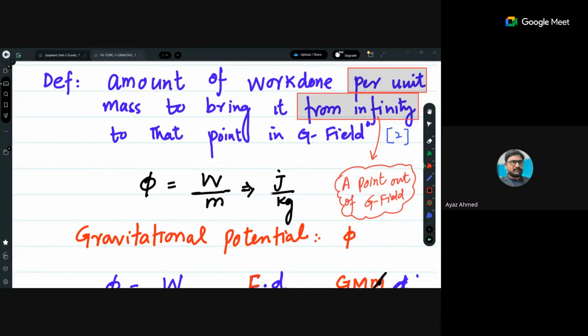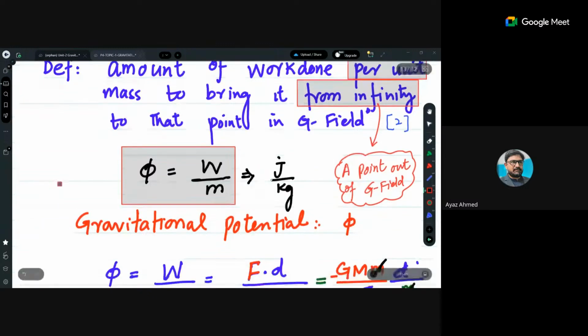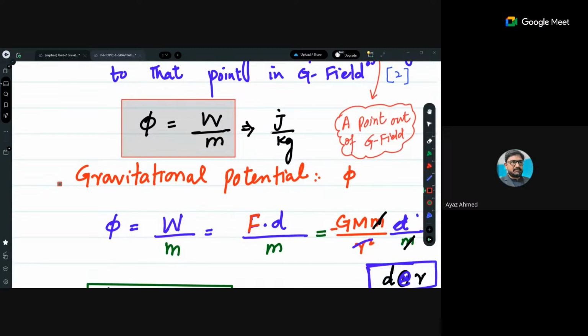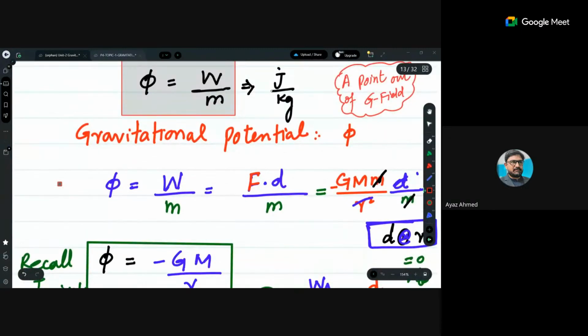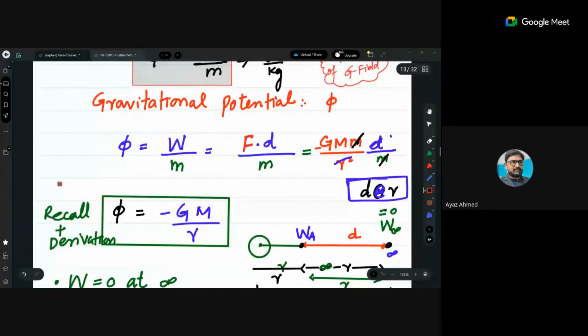But आगे चलते हैं, then you people will come to know about the properties of the gravitational potential. Then you have this equation. Please remember this equation, that it is work done per unit mass. Phi is equal to W divided by M, and that's why its unit is joule per kg. अब इसकी derivation है छोटी सी, very small but important derivation.